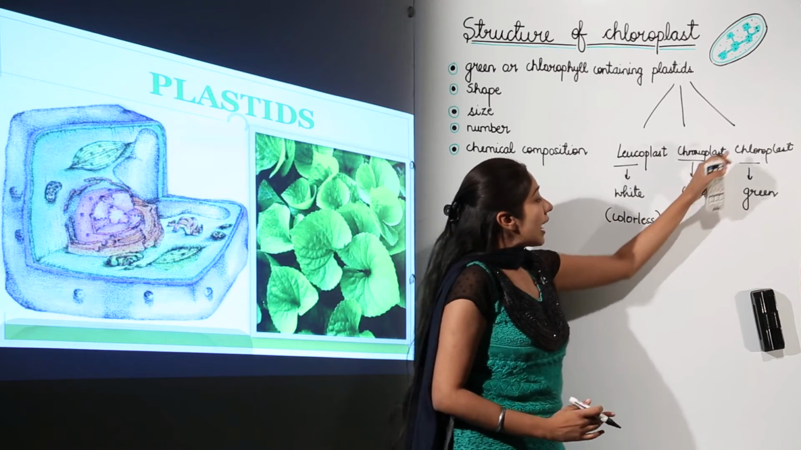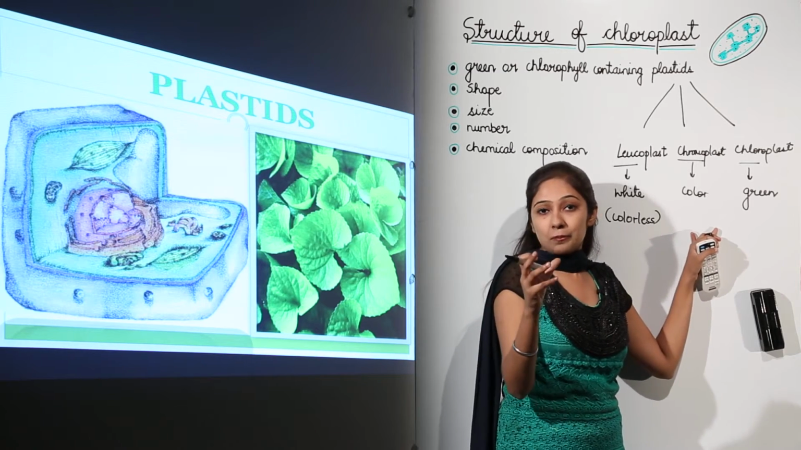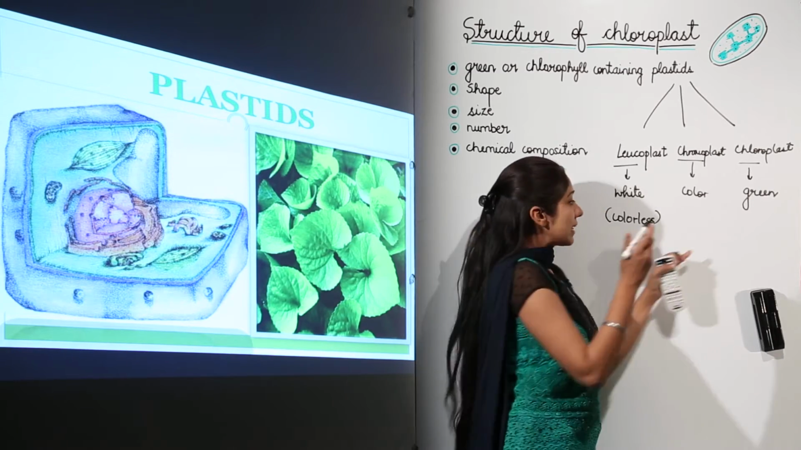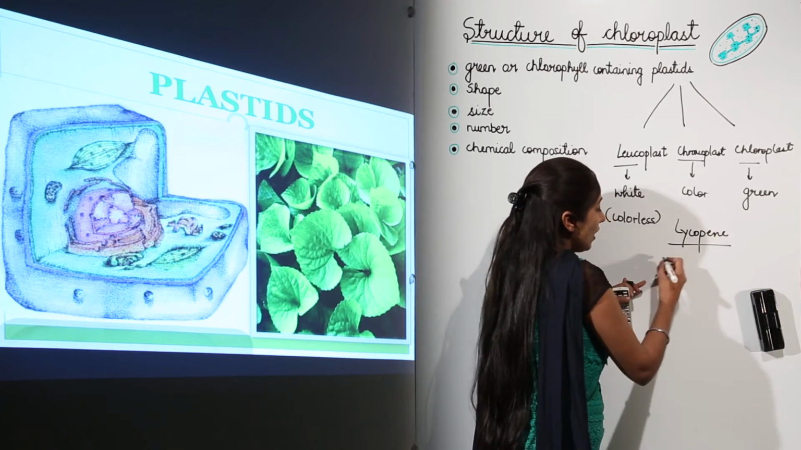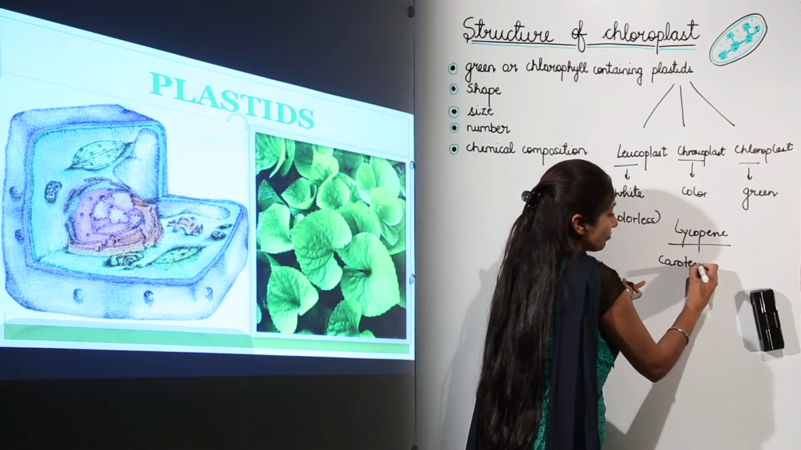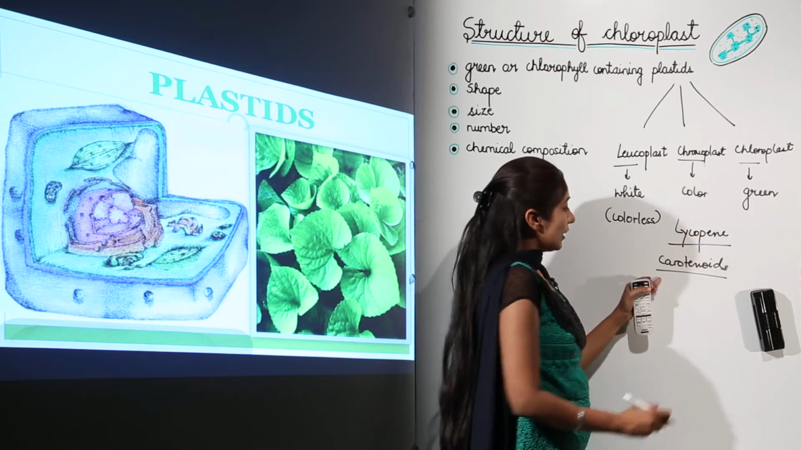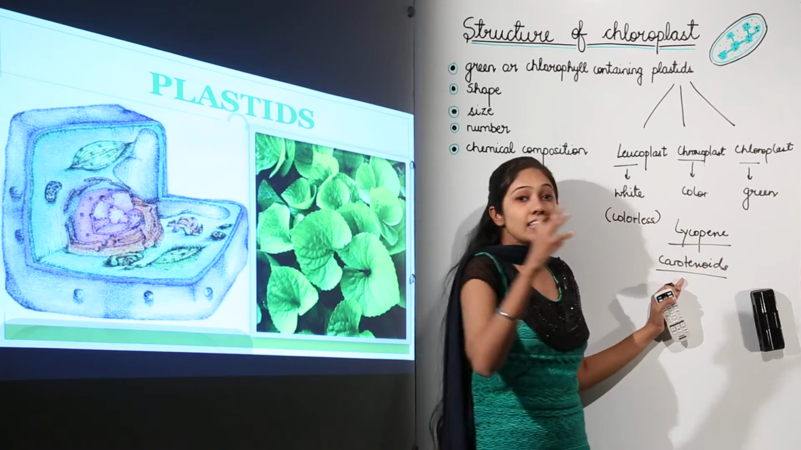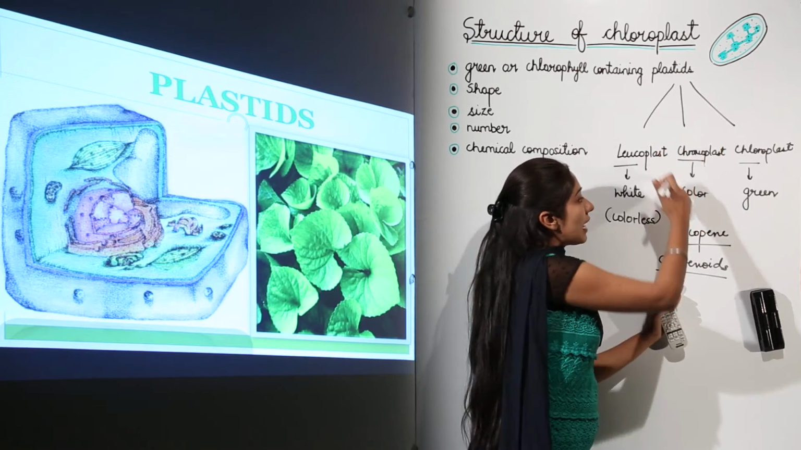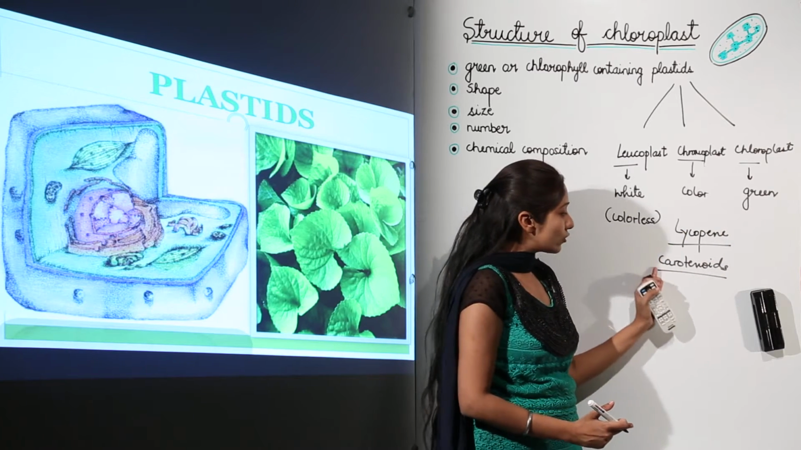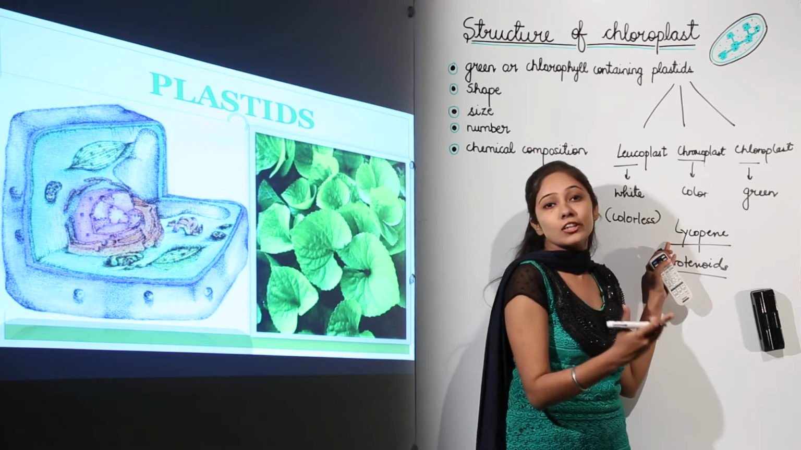Now I'll give you an example of chromoplast here. You must have seen tomatoes, bright red in color. That red color in case of tomato is because of a pigment, that is lycopene, or you can say carotenoids. So carotenoids are an example of chromoplast pigments, providing that color to the fruits and vegetables which you see. So chromoplasts are colored plastids, and we have given the example of lycopene which gives red color to the tomato.